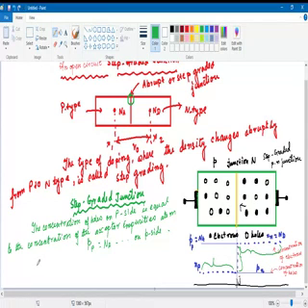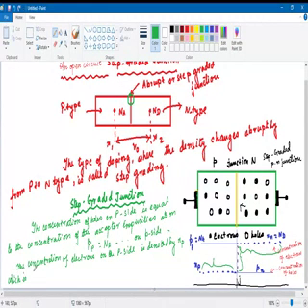The concentration of electrons on the P side is denoted by Np, which is very low as compared to Pp.